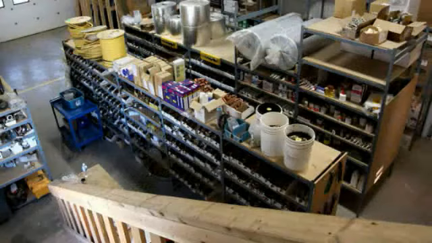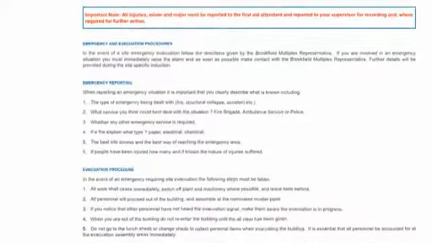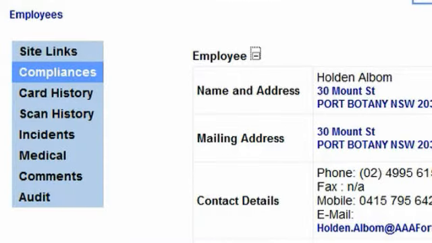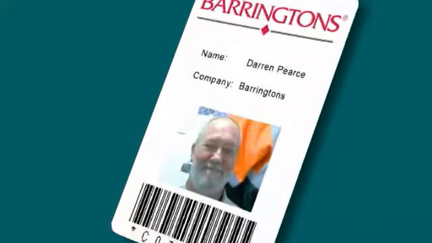What about your plant and equipment maintenance and repair schedules? Is the plant WHS compliant? Have your contractors completed your site-specific induction? Are your staff compliances being properly monitored and managed?